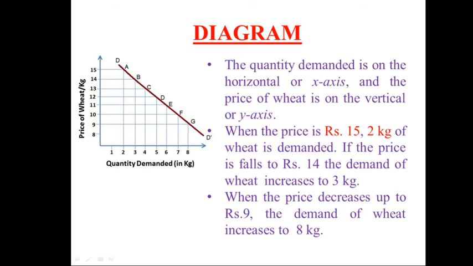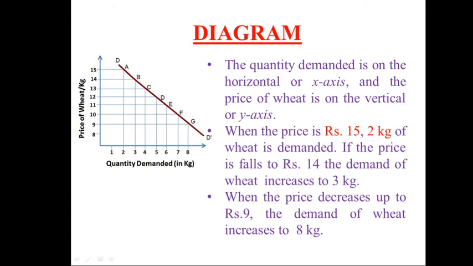In the figure, point A of the demand curve D dash shows demand for 2 kg at rupees 15. As the price falls to 14, 13, 12, 11, 10 and 9, the demand rises to 3, 4, 5, 7 and 8 respectively.